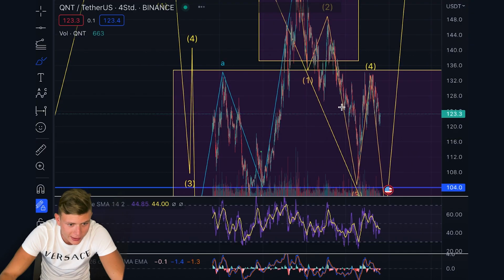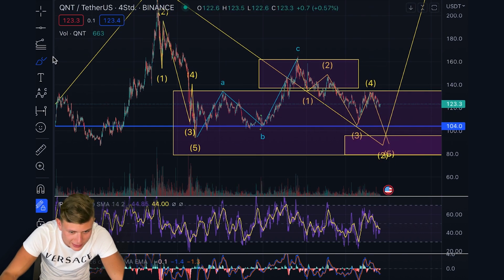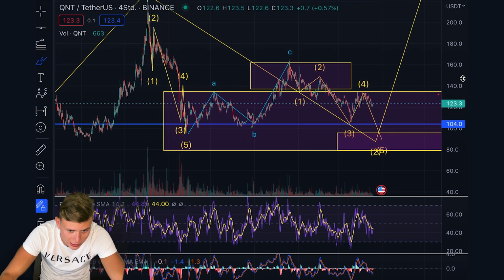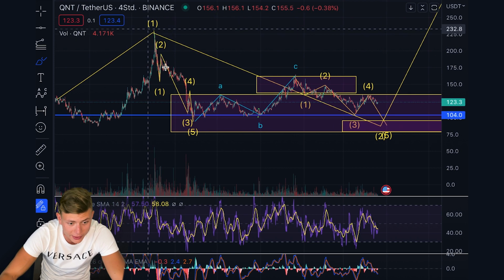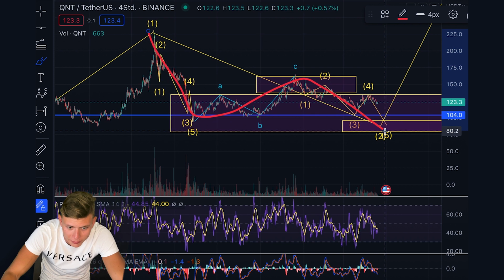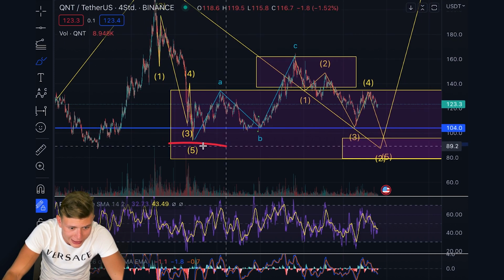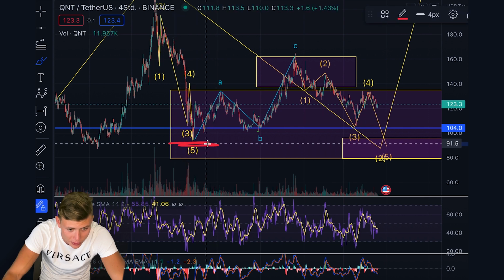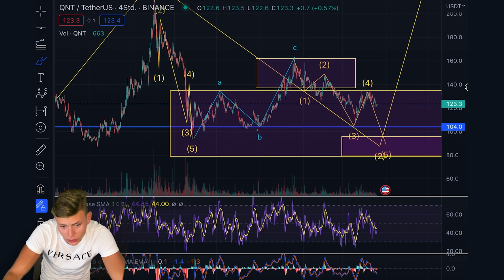Let's now have a look at the QNT chart as well, and you can unsurprisingly see that I still stick to my primary scenario, even if it's different to Bitcoin, Ethereum and ADA, because I think that this has been an A wave, a B wave, and we are coming down in a C wave to a target which we didn't reach yet. We should come below the A wave low, which we didn't see yet. But I think that's what's going to happen.